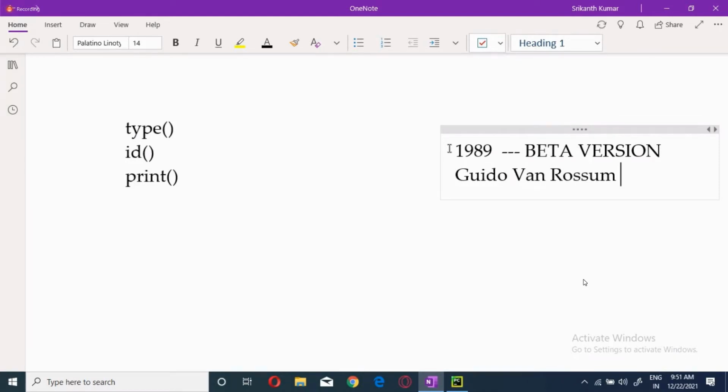He was a mathematician and a computer scientist, and he graduated from the University of Amsterdam in 1982, something like that. 82, 83, early 1980s.